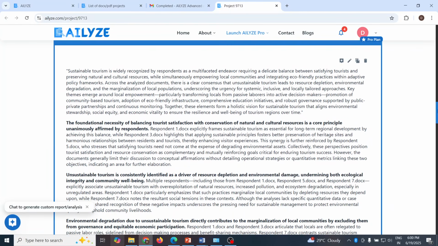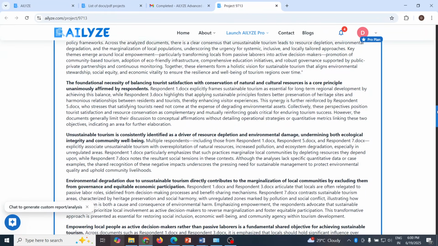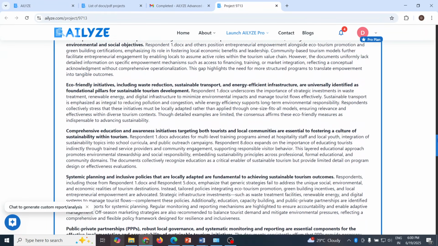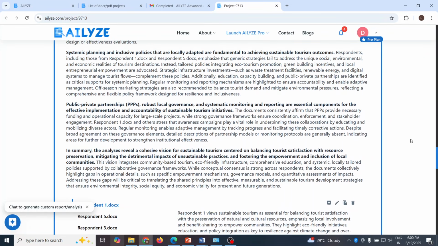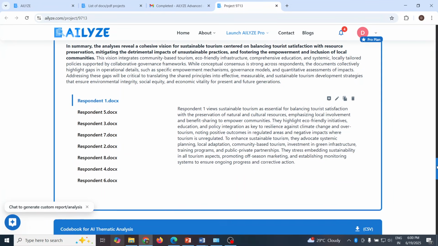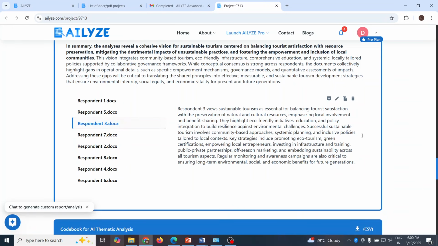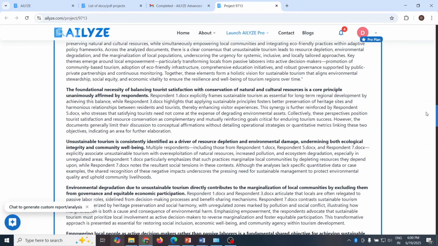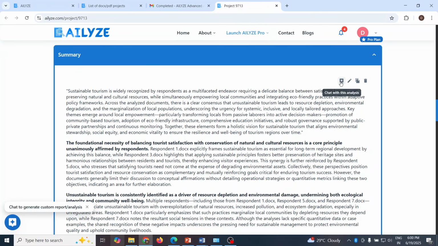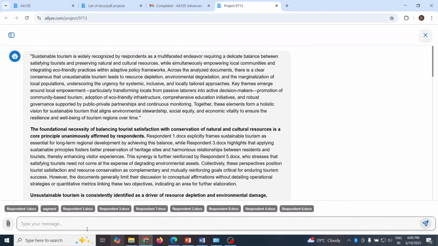So the report is ready on sustainable tourism. Quite interesting. Entire report is ready. See, this is the overall report. If I want the analysis according to the respondent, that also I can get. So according to respondent 1, respondent 2, respondent 3. Moreover, I can also chat with this document. So click here and just write down, generate the result.